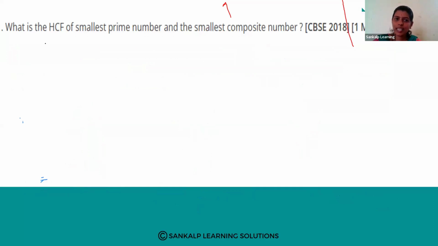Observe carefully: what is the HCF of the smallest prime number and the smallest composite number? This question may be asked as an MCQ or directly as a 1 mark question. What is the HCF of the smallest prime number and the smallest composite number?